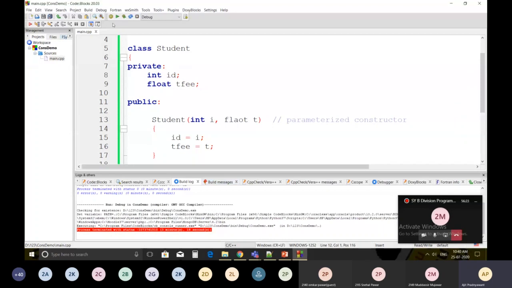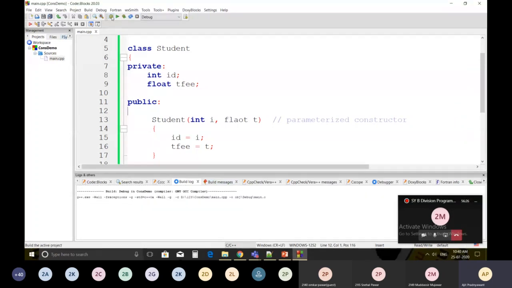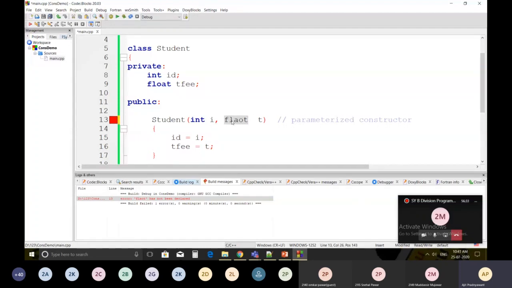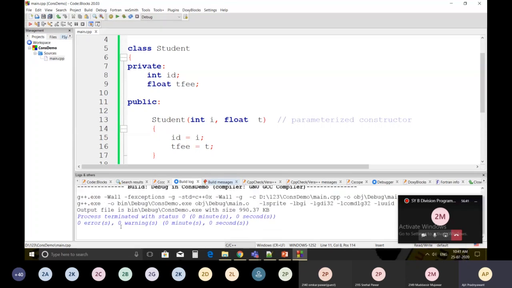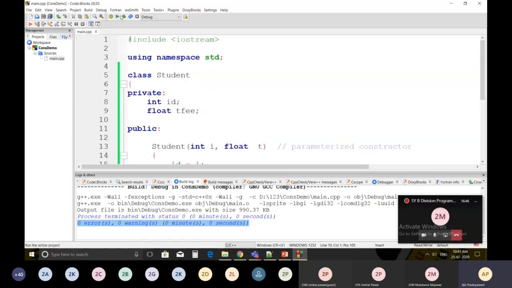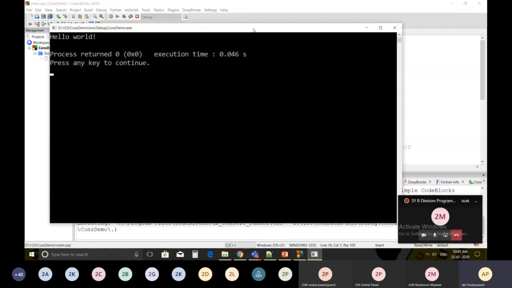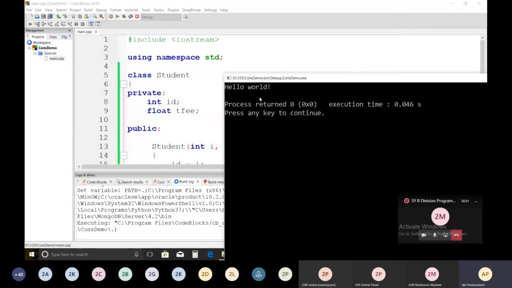So save it and again compile it. So there are 0 errors, you can see over here. There are 0 errors and 0 warnings. So execute it. So output is what? Hello world.